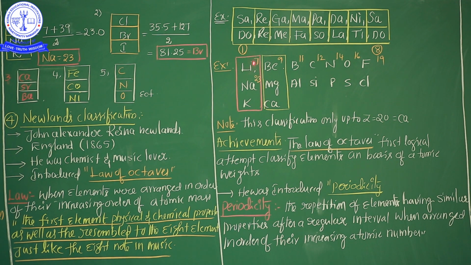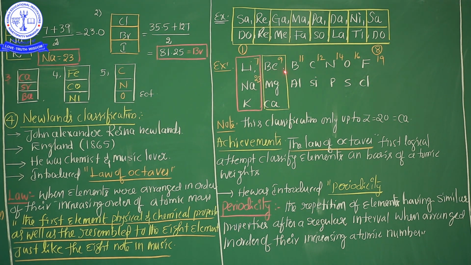For example: lithium, beryllium, boron, carbon, nitrogen, oxygen, fluorine. Important point, when Newlands classified, the noble gases had not been discovered. That's why after fluorine there are no noble gases.